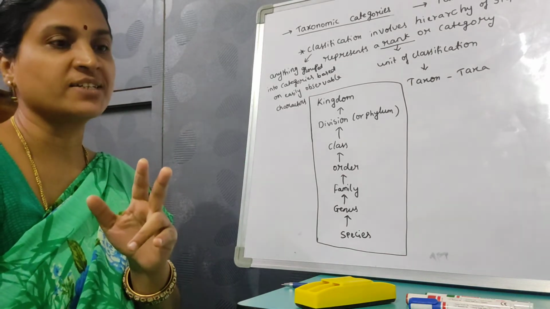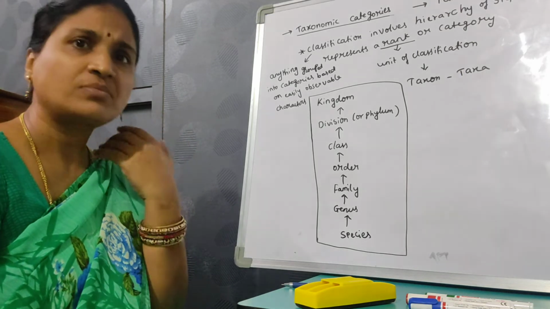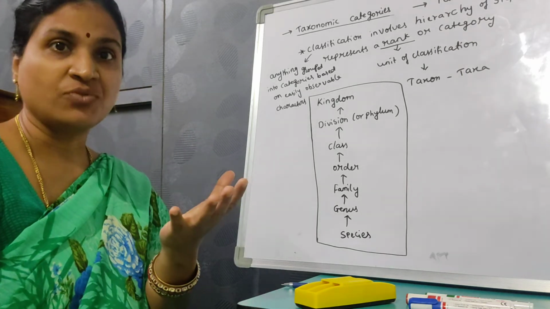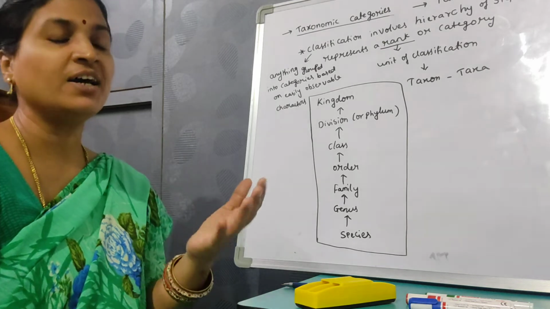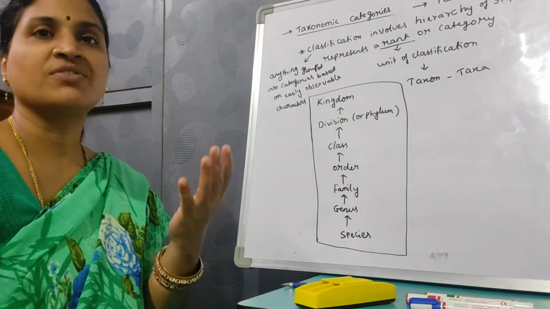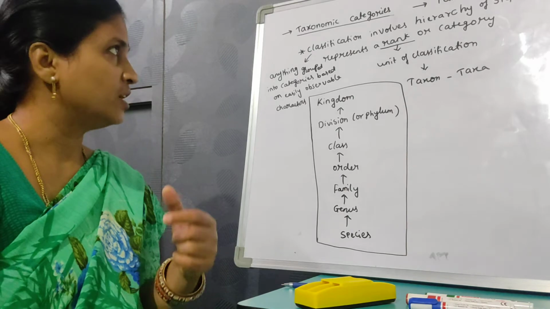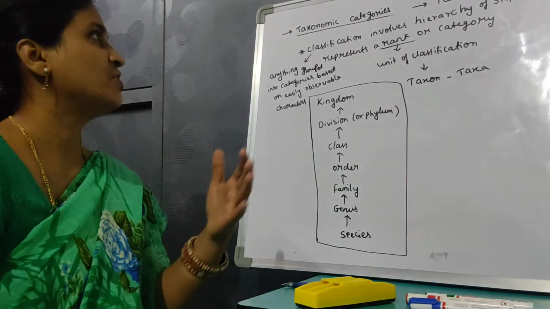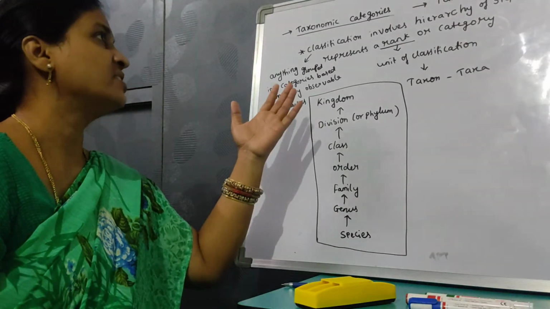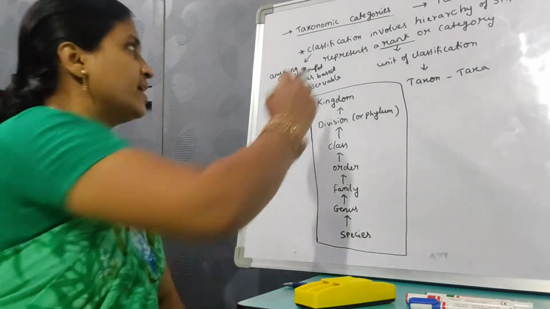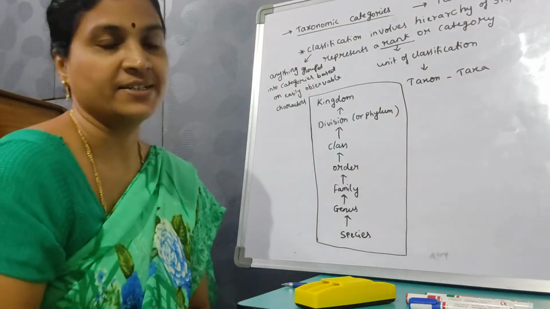In the last video, we studied about the living world. Two subtopics were discussed: the characteristics of living organisms, what is living, and the second subtopic, diversity in the living world. Now in this lecture, we are going to deal with taxonomic categories and taxonomical aids.